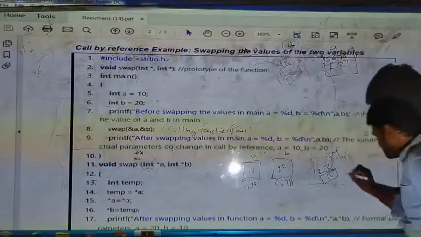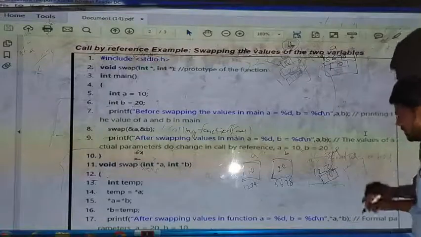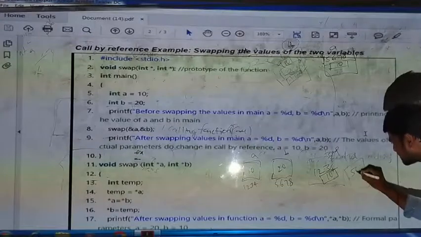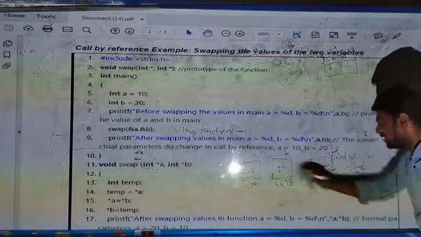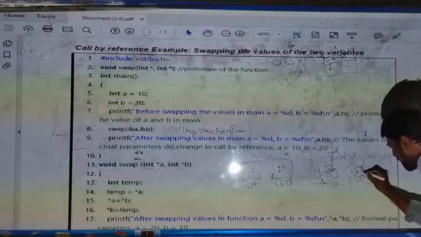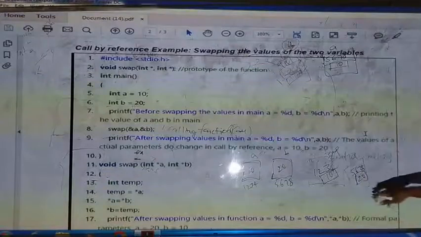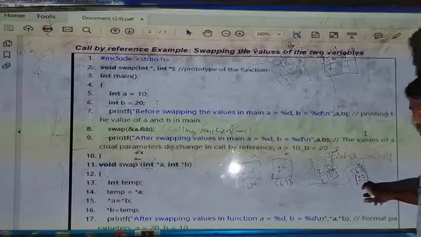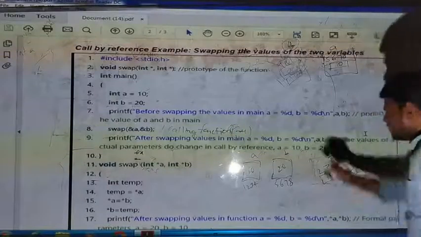So when a is empty, in a, what am I storing? I am storing the address of b, 5 6 7 8. What is the value at the pointer b? 20 is the value. So after that, b will be empty, right?